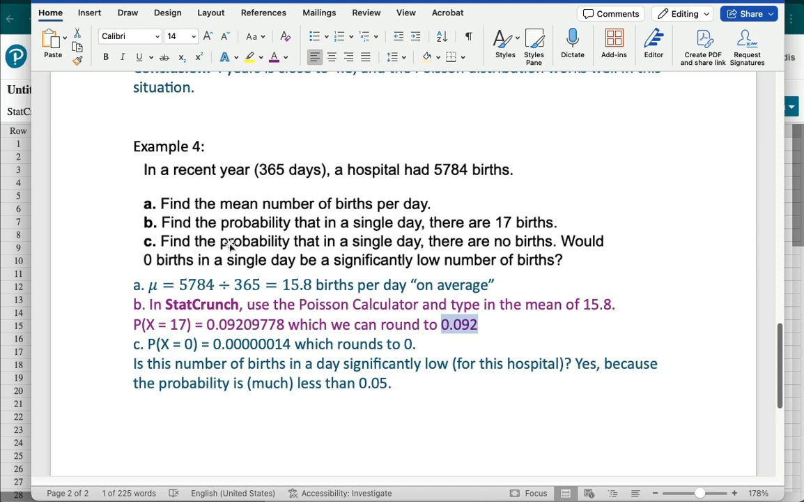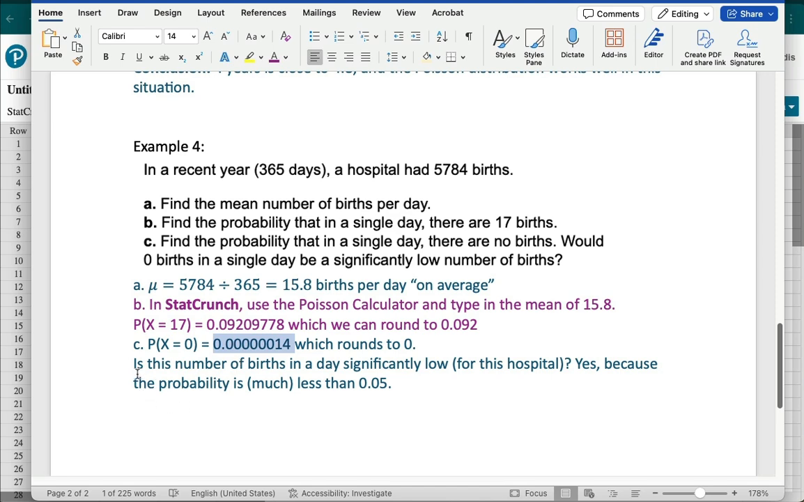Part C then, find the probability that in a single day there are no births. So no births means 0. The probability of x equals 0 is this number you see here, which has a lot of zeros after the decimal. So when you round it, you're just going to round it to 0. Even though the probability is kind of 0 plus, it's not quite 0, but it effectively is when you round it to 3 or 4 decimal places.